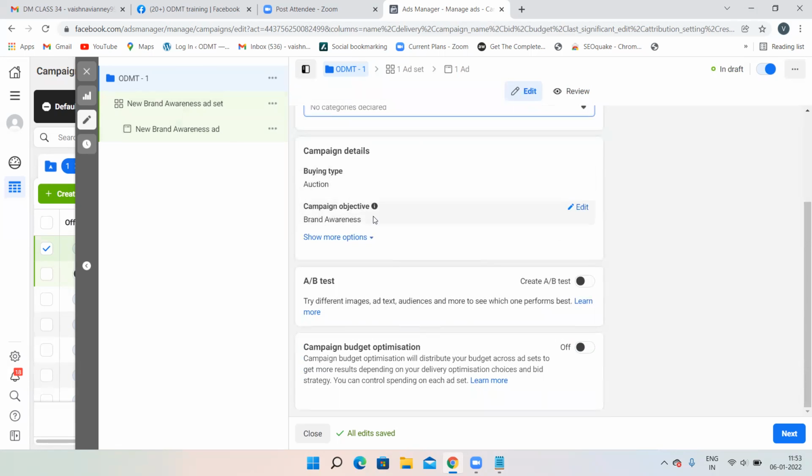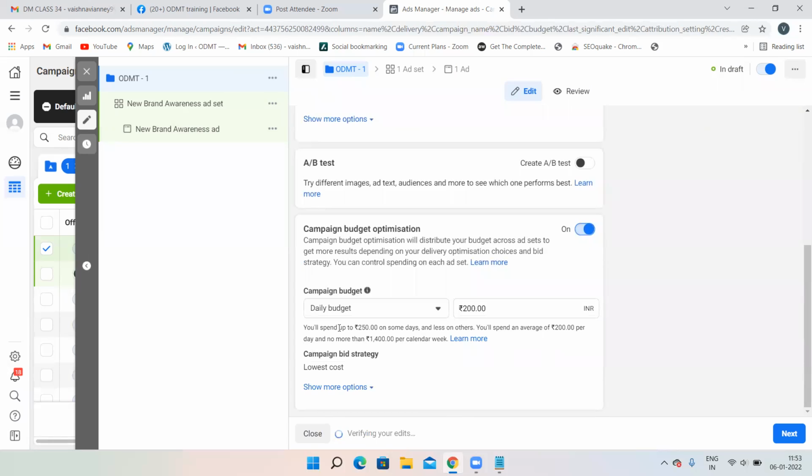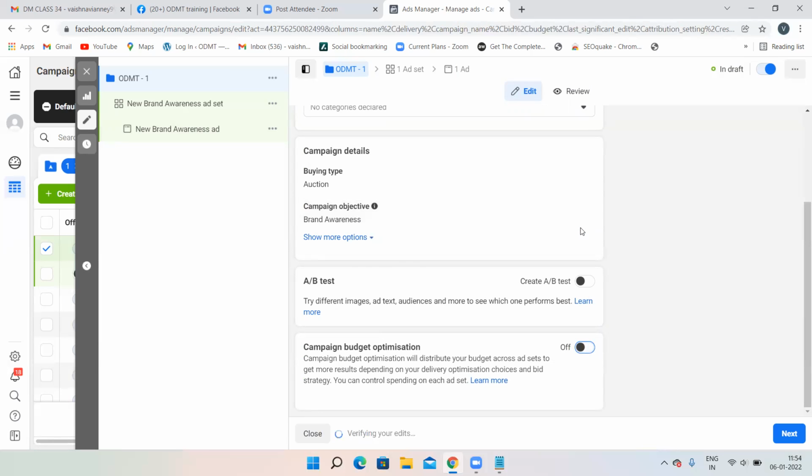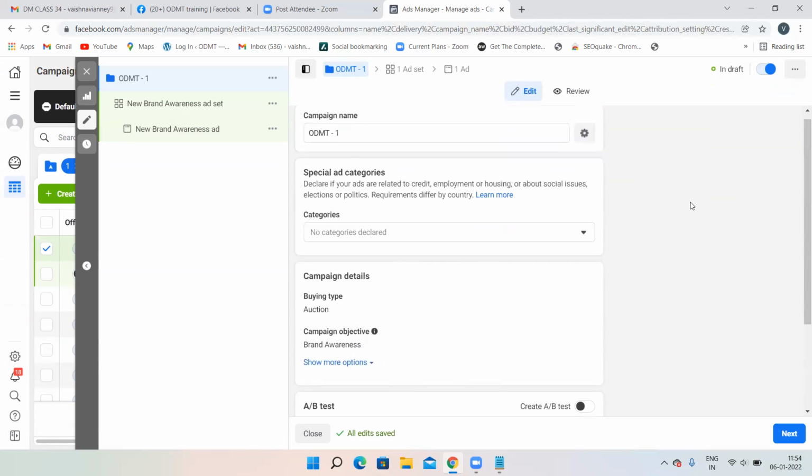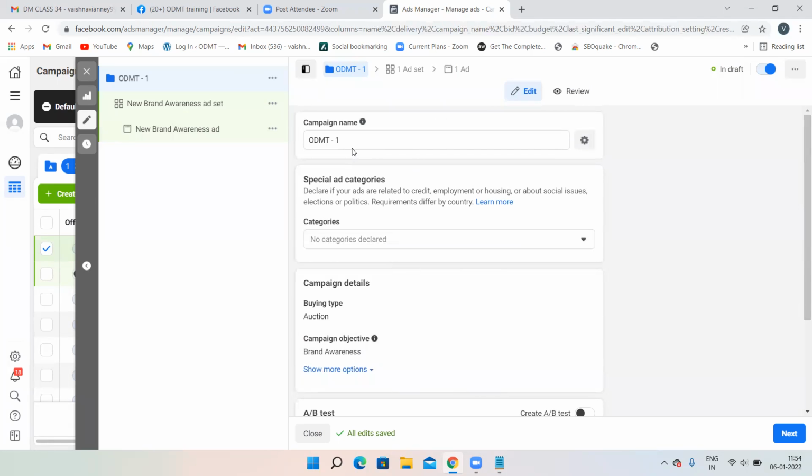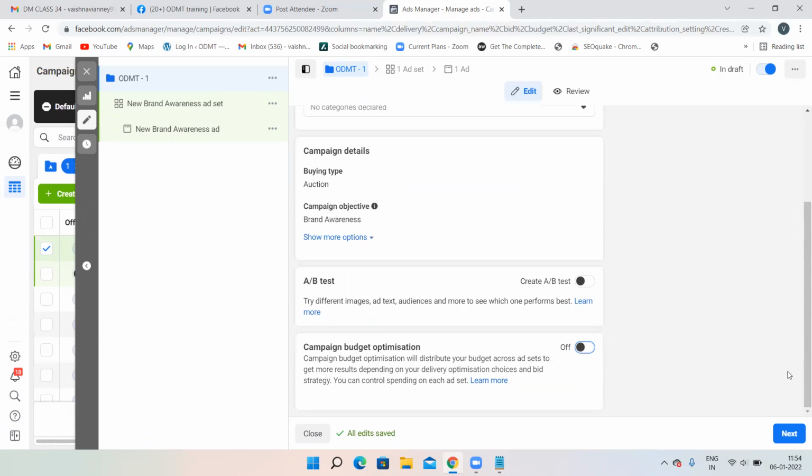Now, our campaign objective is brand awareness, which we have already selected. Then A/B testing, campaign budget optimization. See, if I click on campaign budget optimization, it's asking for a daily budget and how much you want to spend per day. No need to click on anything over here, because when I click on next, these options are going to appear anyway. So here I'm not going to do anything. At the campaign level, don't do anything. Just give the campaign name. That's it. Click on the next option.